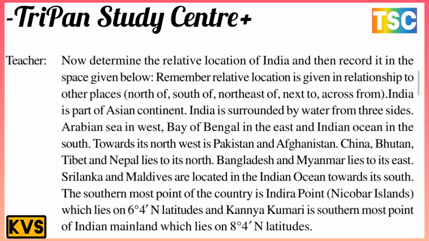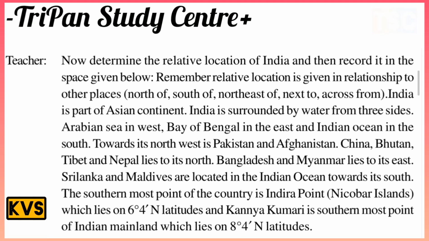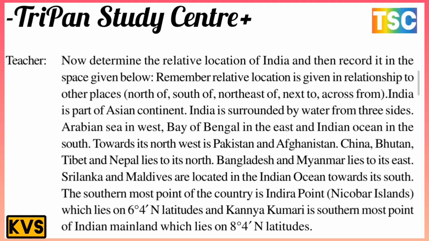The Arabian Sea is in the west, the Bay of Bengal in the east, and the Indian Ocean in the south. Towards the northwest lie Pakistan and Afghanistan; China, Bhutan, Tibet and Nepal lie to the north. Bangladesh and Myanmar lie to its east. Sri Lanka and Maldives are located in the Indian Ocean toward its south.